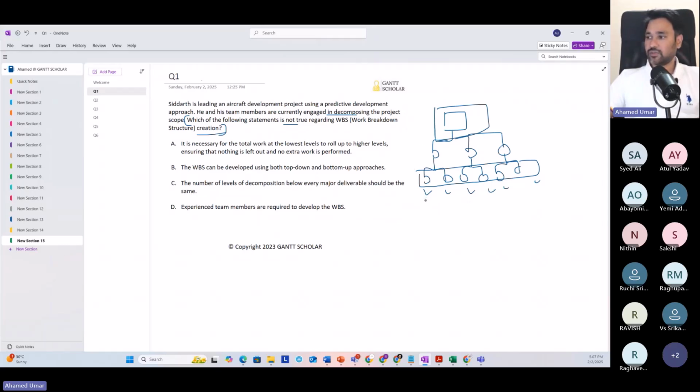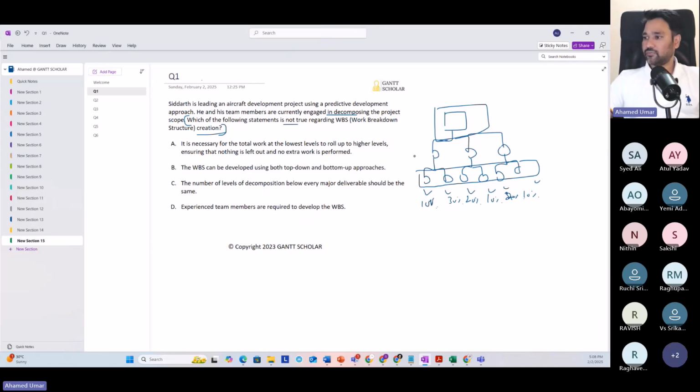Let's say this is 10% of the total work, this is 30% of the total work, this is another 20% of the total work, another 10% of the total work. So this is 50, 60, 70. So 70, 20, 10%. Now if you add them up, you get 100 on the top. So here we have 10.